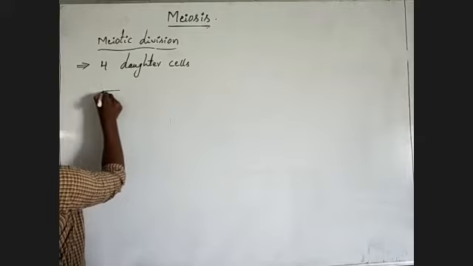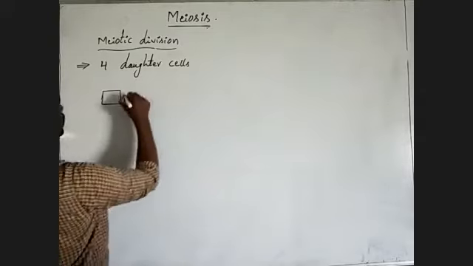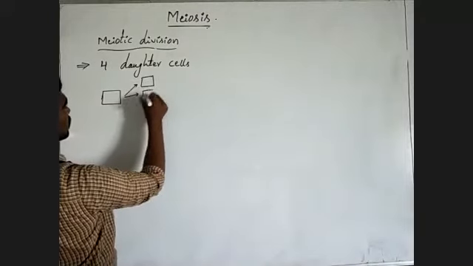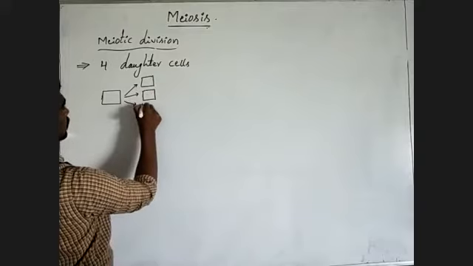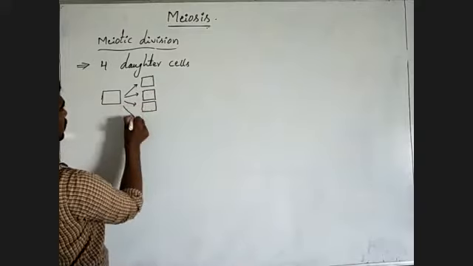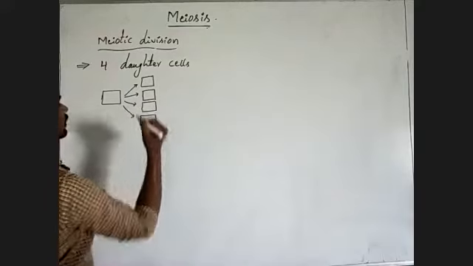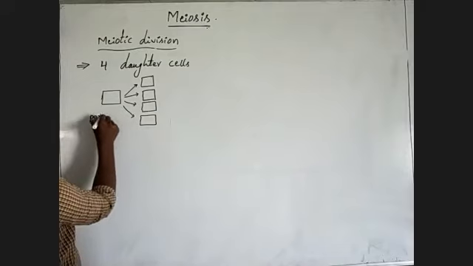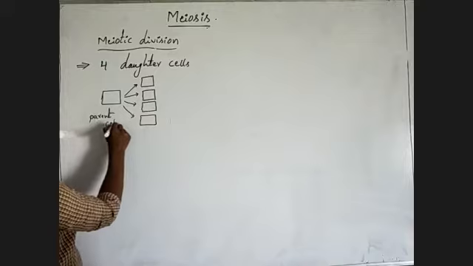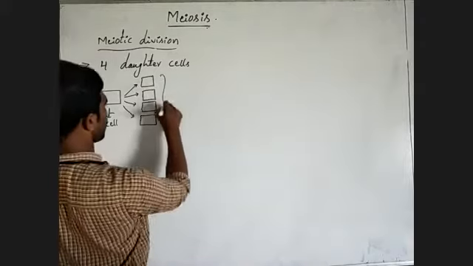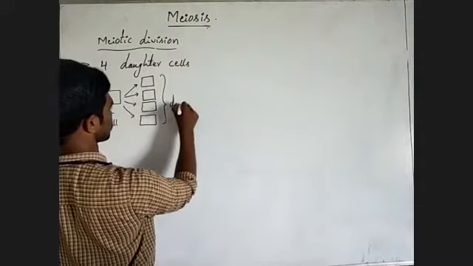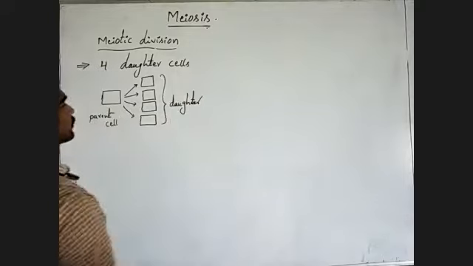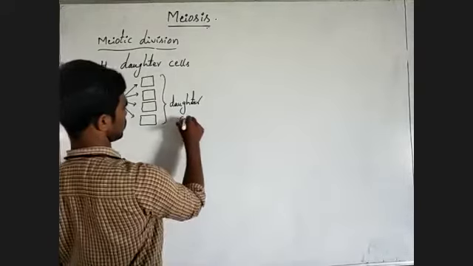For example, like this, this is the parent cell, and these 4 are daughter cells.